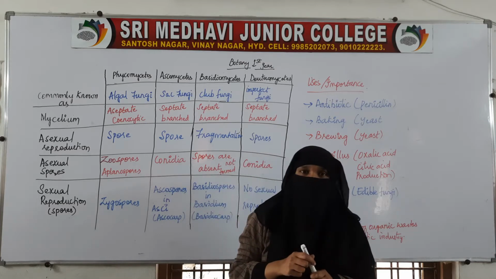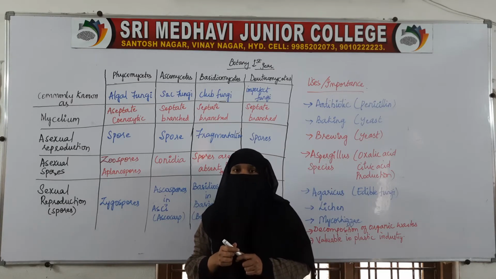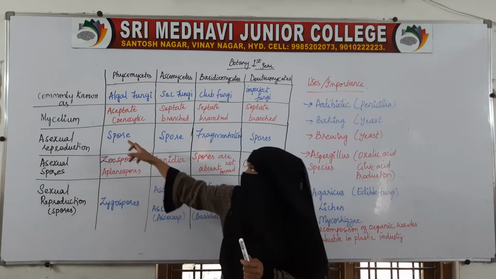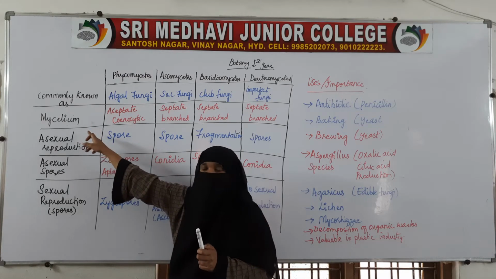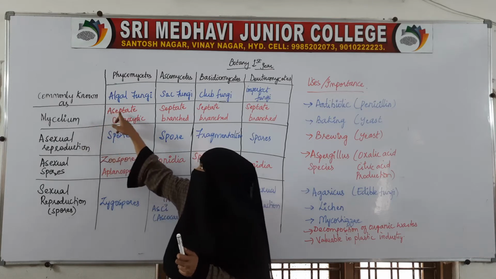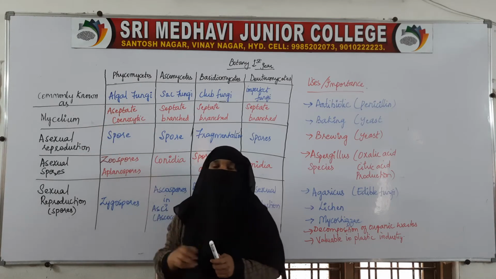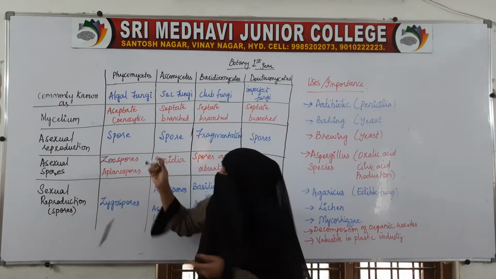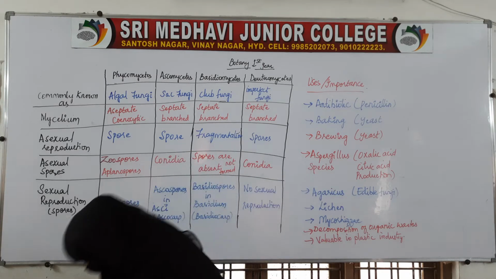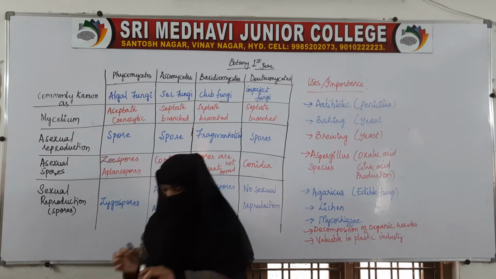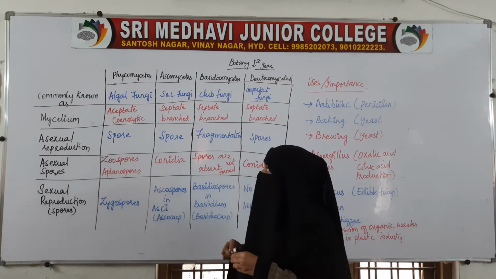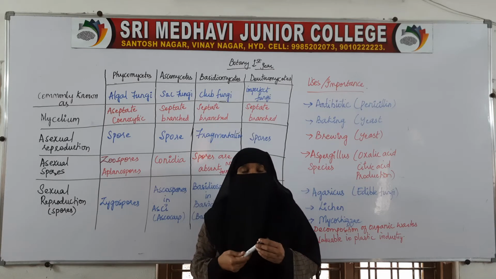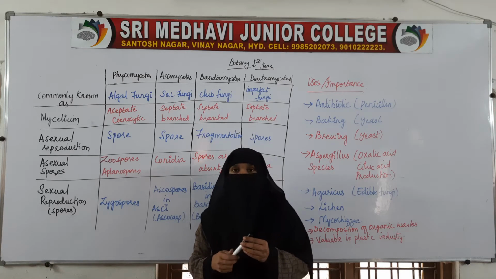Coming to the structure, the cell wall is made up of chitin in all fungal organisms. Coming to the mycelium, the members of Phycomycetes show aseptate and cenocytic mycelium. Aseptate in the sense there won't be any divisions.